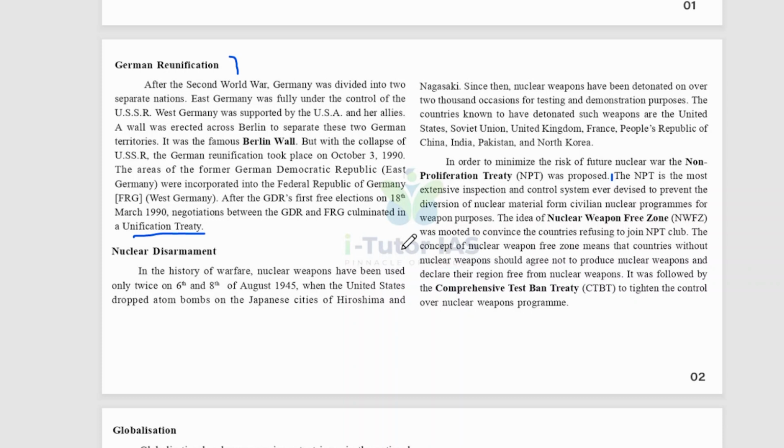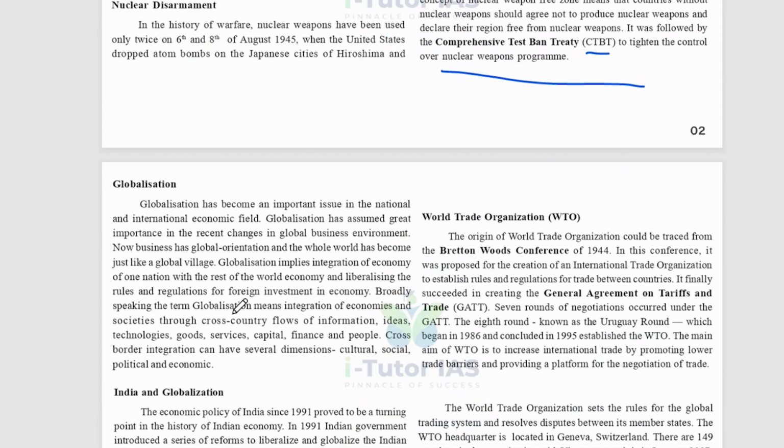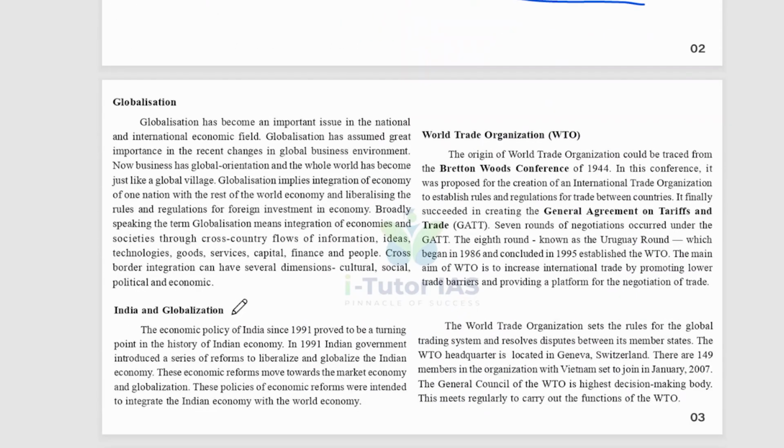It was followed by the Comprehensive Test Ban Treaty, that is CTBT, to tighten the control over nuclear weapon programs. Okay, so that is about nuclear disarmament and globalization.